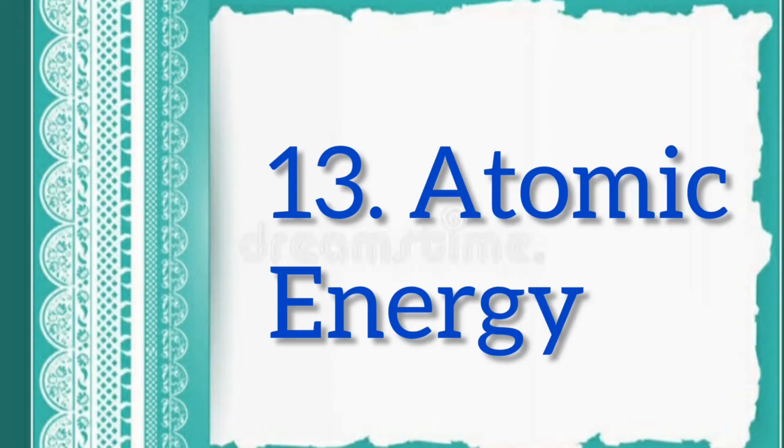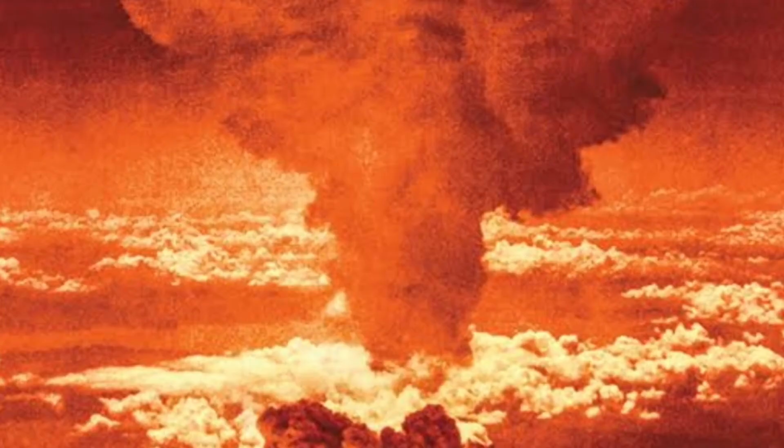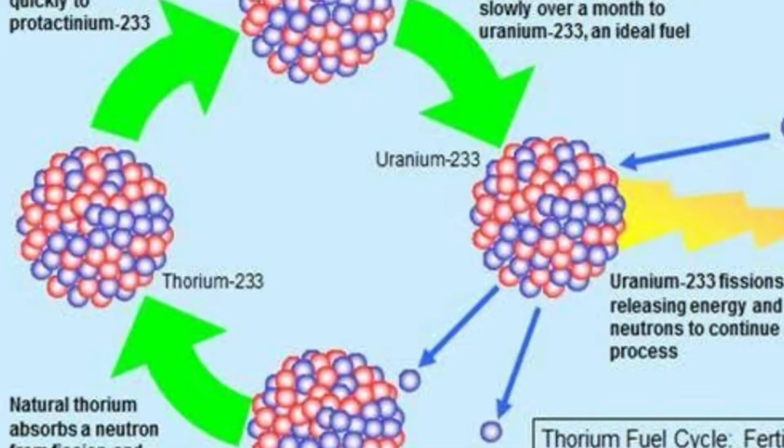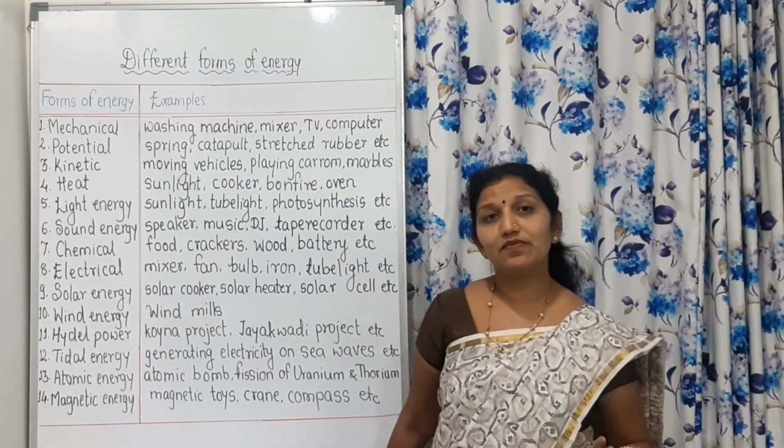Then atomic energy, Anu Urja. This atomic energy is used in the atomic bomb. Then fission of uranium and thorium is used for producing electricity. Atomic energy is also very useful.